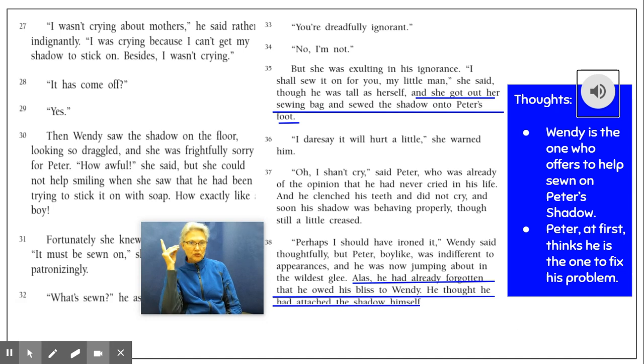Then, thinking about how he reacted, it was very different than how Scarecrow acted when Dorothy helped him. Peter did not think that Wendy did anything at all. He almost forgot that she was the one that helped him. He acted as if he was the one to fix this problem. So already that's a huge difference between Peter and Scarecrow and how they reacted once they received help.